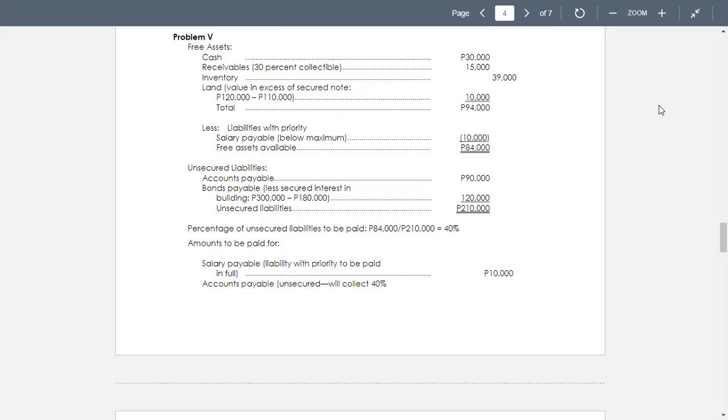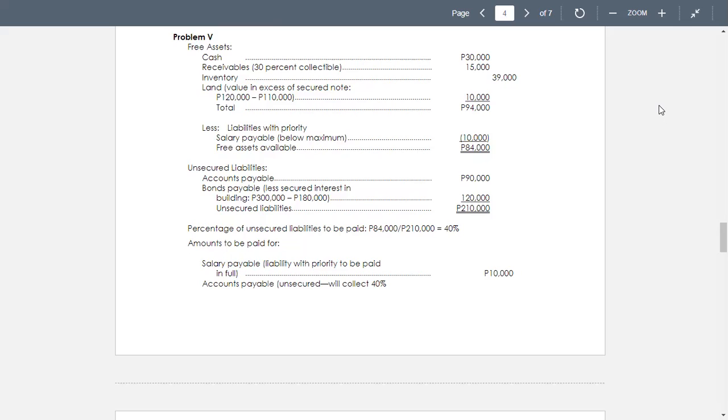The total of 94,000. And then we deduct the liabilities with priority, salary payable, that's for the amount of 10,000. And the free assets available is 84,000. The unsecured liabilities are the following: accounts payable, 90,000. Bonds payable is secured interest in building. Building is 300,000. That's the liability, but the building is only worth 180,000. So meaning the unsecured is 120,000, the total of 210,000.